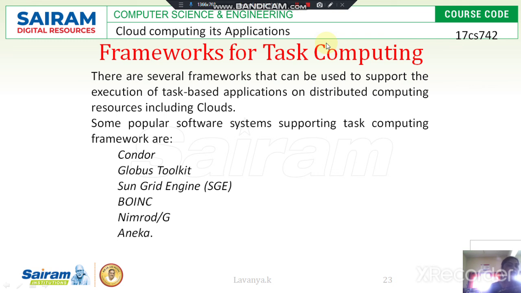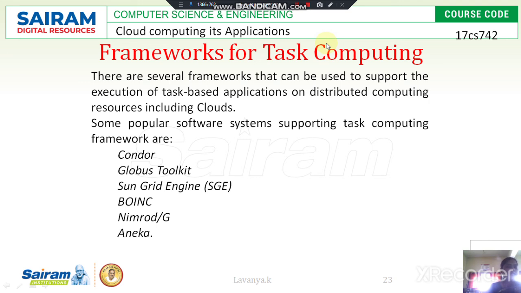Condor supports the common features of the batch processing technique, checkpointing for tasks, and managing the different tasks on private nodes. So these are the different functions and characteristics of the Condor framework for task computing. Along with that, it also provides a powerful job resource matching and scheduling mechanism.